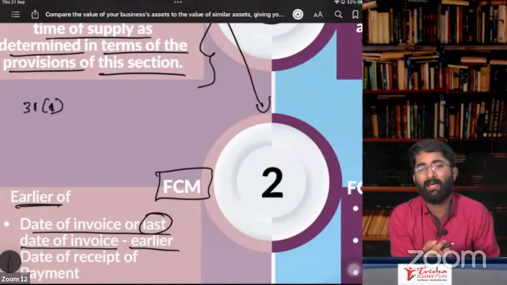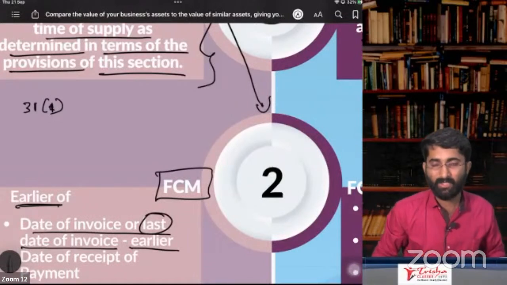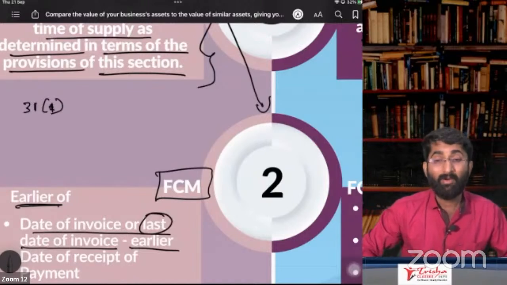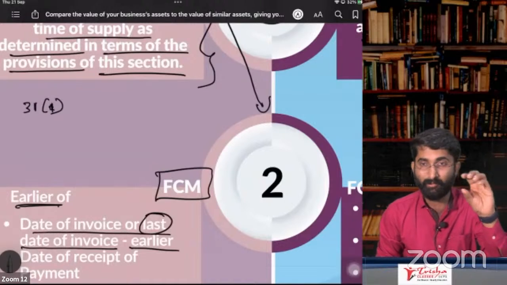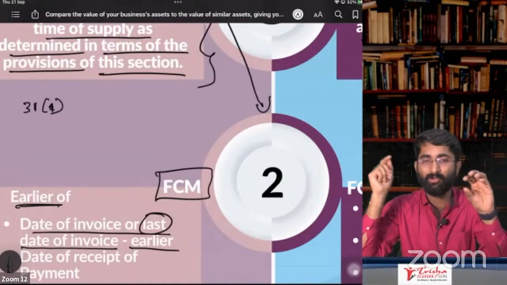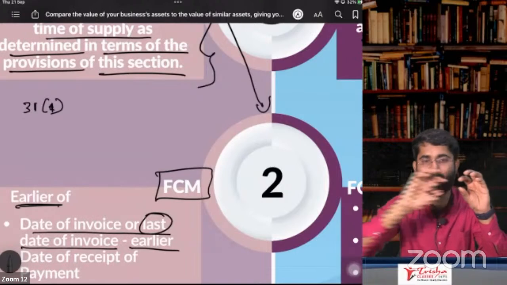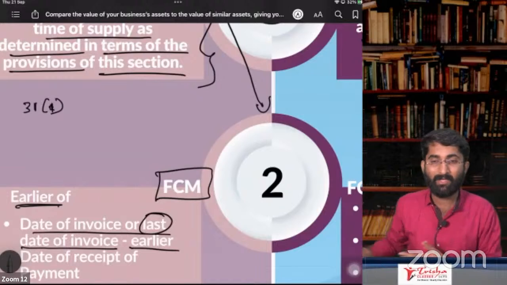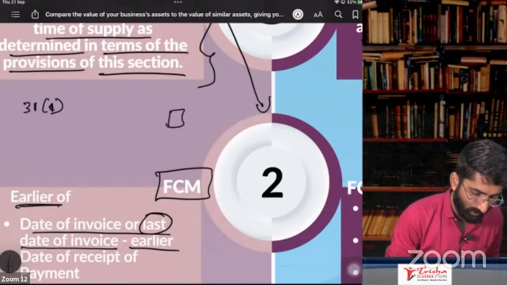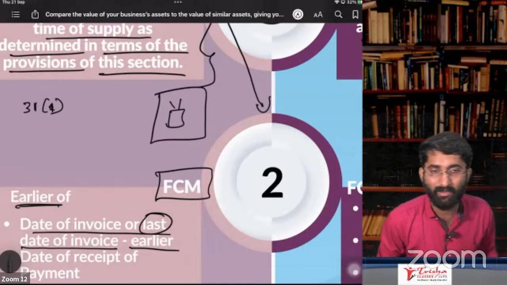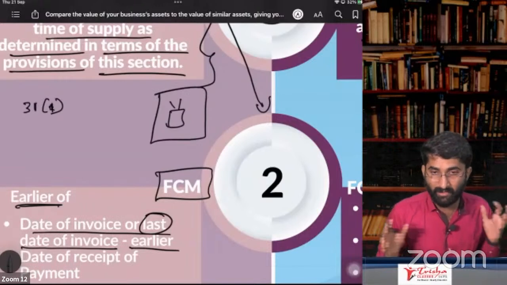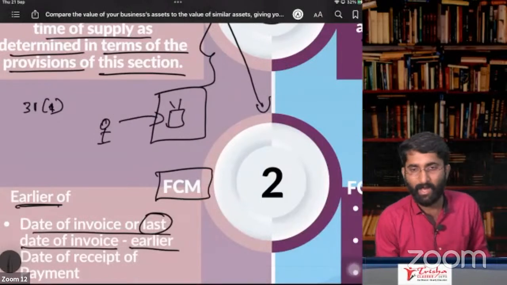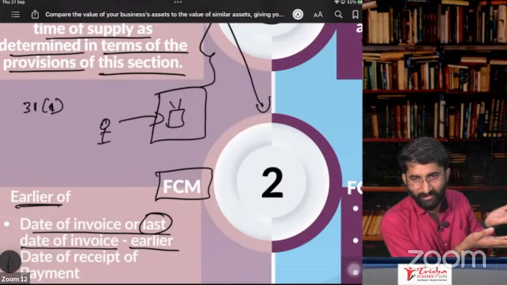You remember what is the last date to issue the invoice in case of goods? If there is movement of the goods, then when you take out the goods, that is the time of supply. From the factory, when you are removing the goods, that is the time of supply. If movement is not involved, for example, a very big machinery which is installed in the factory, and a person asks me, sir, I want this machinery, and I told him, take it.